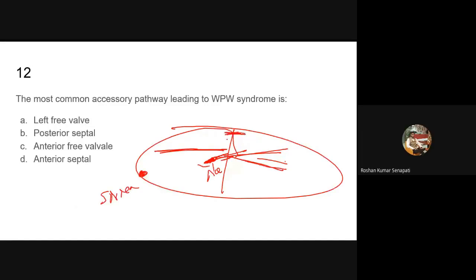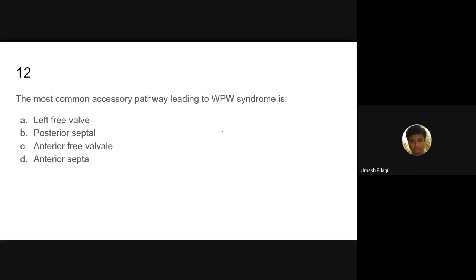These accessory pathways can be across the free walls or anterior and posterior walls of the ventricles. What they do is the electrical impulse, rather than going through the AV node, can go into the ventricles through these accessory pathways. Thus they can produce WPW syndrome. The most common abnormality is seen in the left free wall, but anywhere it can be present.